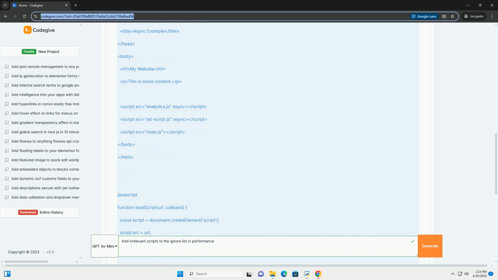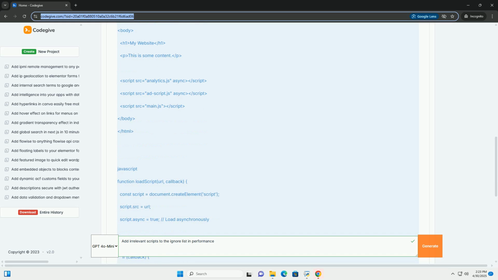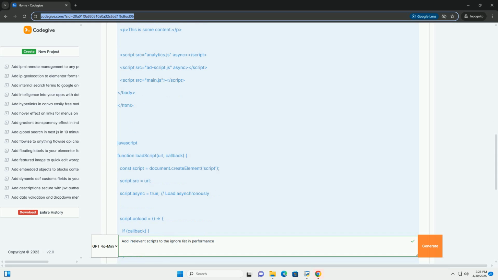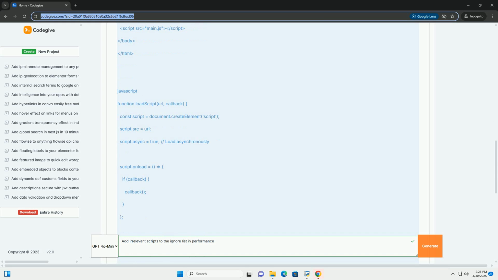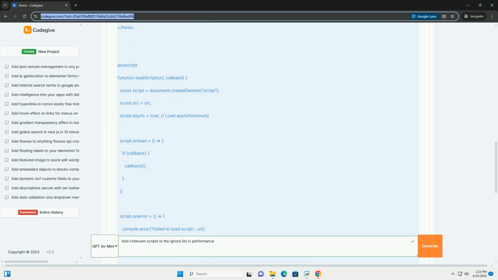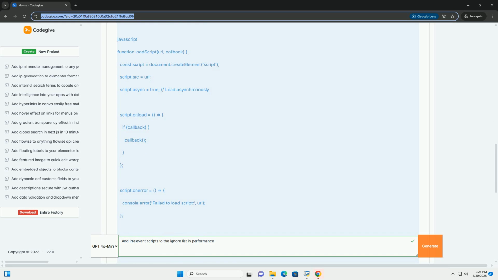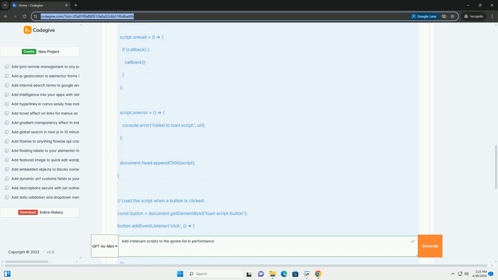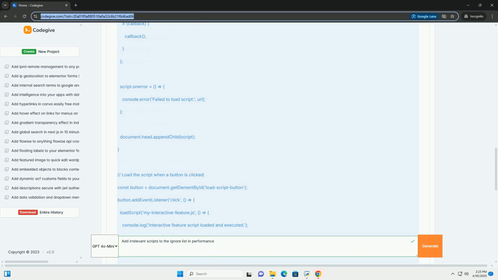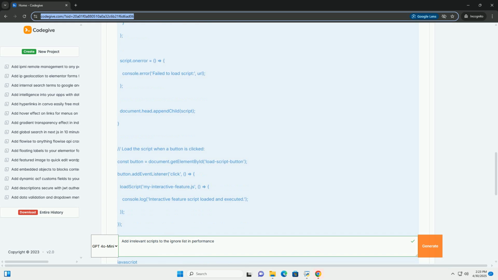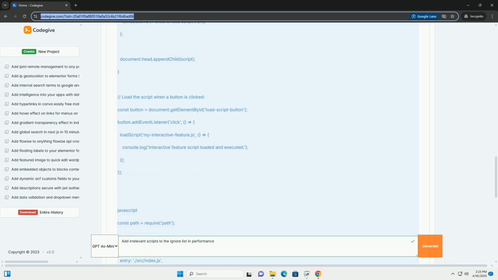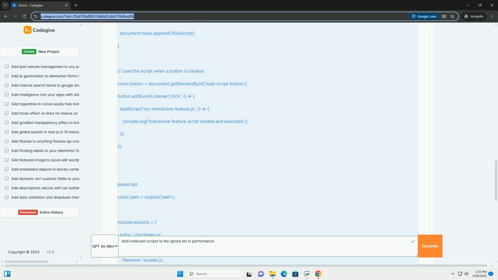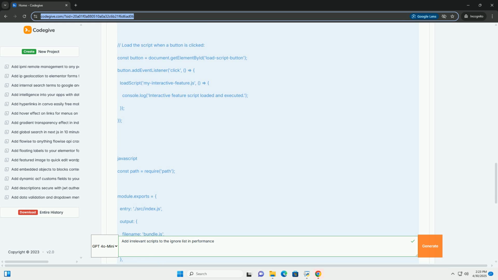One often overlooked technique is to effectively manage the loading and execution of scripts that might not be immediately relevant to the current page or user interaction. This can be achieved by adding these irrelevant scripts to an ignore list or deferring their execution until they are actually needed. This tutorial will delve into the concept of ignoring irrelevant scripts for performance improvement, covering: 1.